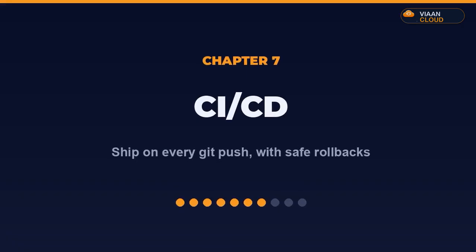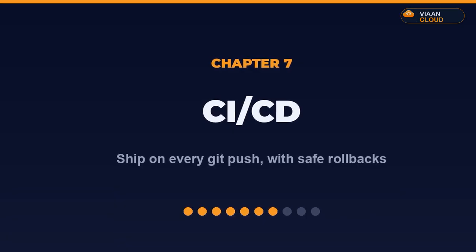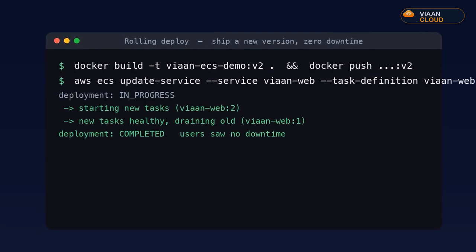Chapter 7. So far I've been deploying by hand. Real teams don't. The payoff: I push code to Git, and it builds, tests, and goes live by itself with zero downtime. And if the new version is bad, it rolls back on its own. Let's build that pipeline. First, how the pipeline talks to AWS.